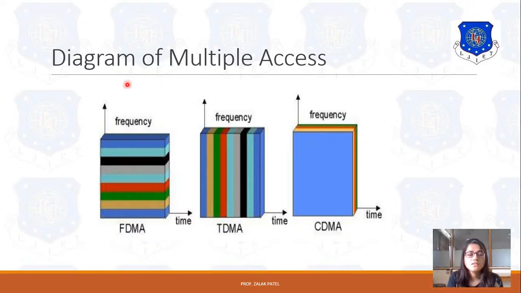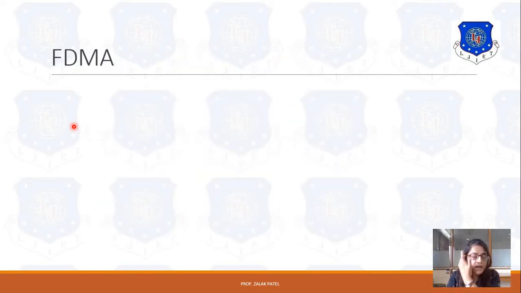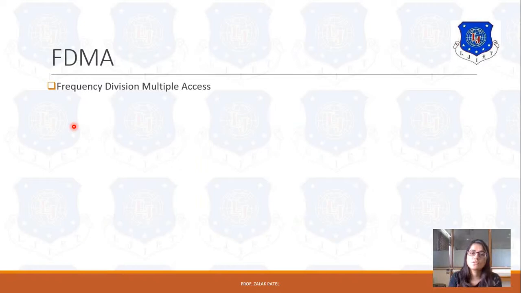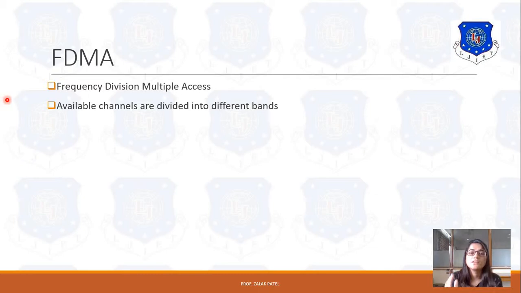So let me first discuss FDMA in detail. FDMA, as I said, full form is frequency division multiple access. Here, as we discussed in the last slide, the frequency band is divided into the available number of channels, from band 1 to band n. Like if it is a band of, suppose, 1000 megahertz, then 1 to 20 megahertz, 20 to 40 megahertz, then 40 to 60 megahertz, and so on, we can divide it into a number of frequency bands.